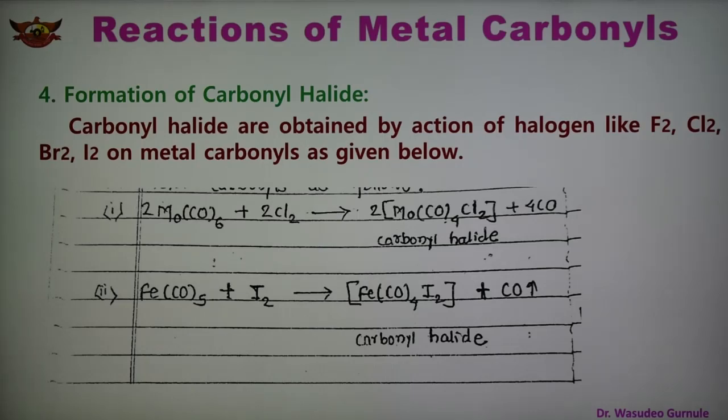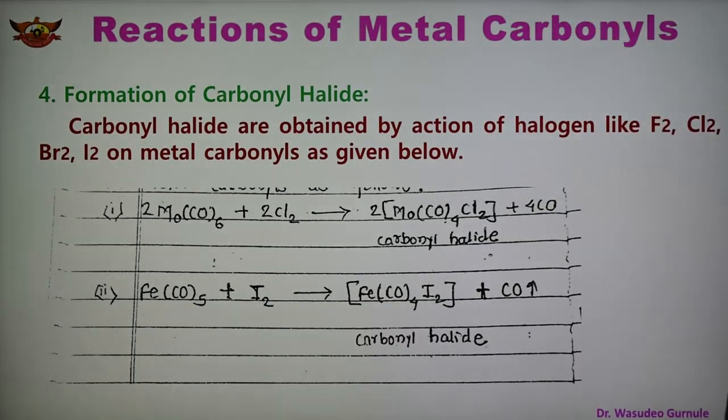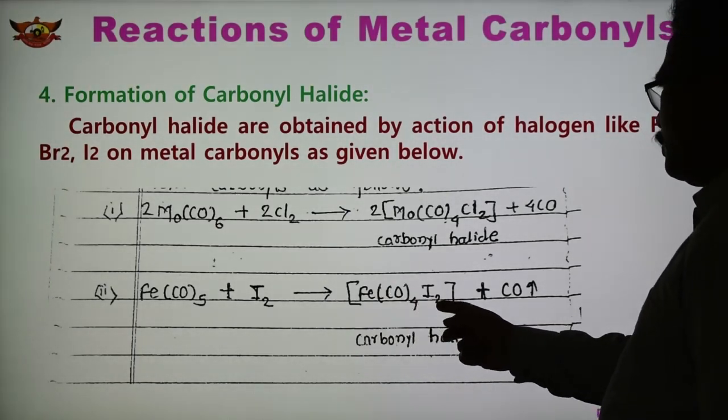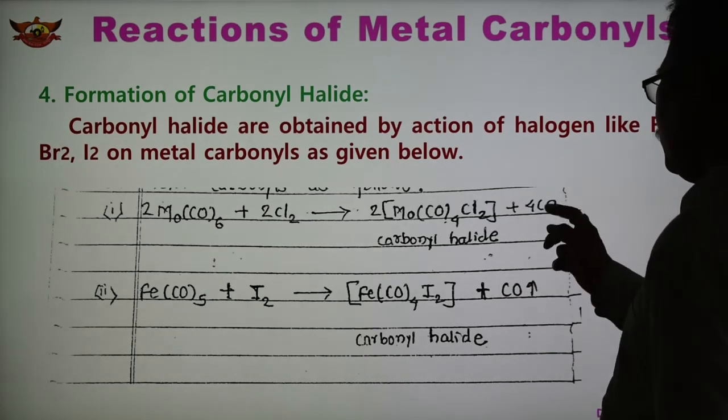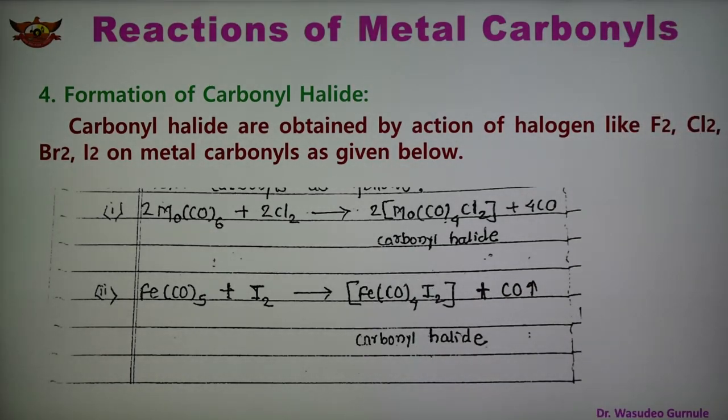And a second reaction is given here. Fe(CO)5 reacts with iodine and forms Fe(CO)4I2, and 1 CO gets released. So this is the carbonyl halide, Fe(CO)4I2. Formation of carbonyl halide takes place when halogen reacts with the metal carbonyl.